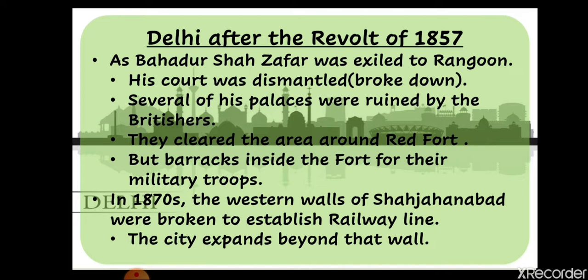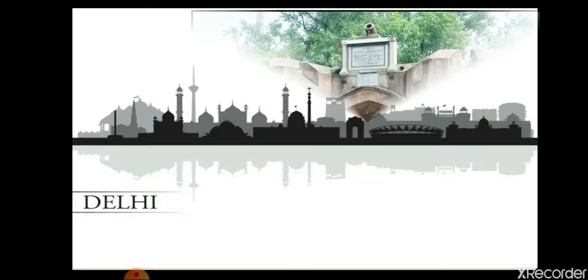The city expands beyond that wall. Whatever the city was, it was existing within the boundary of the walls only. Now the Britishers started breaking that wall also, so that they can spread more over Delhi and expand their area of rule. So that is why firstly they broke the western wall of Delhi for constructing the railway line. Now let's see what happened after that.